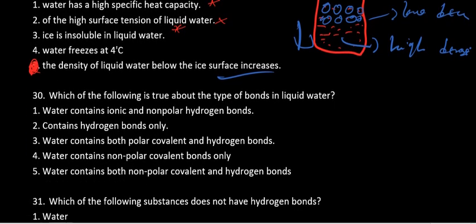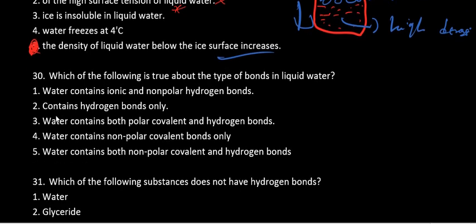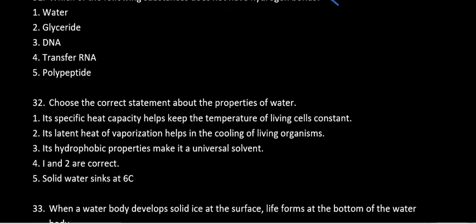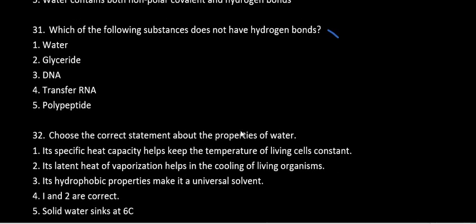Which of the following is true about the type of bond in liquid water? Water contains ionic? No. It's not hydrogen bonds only. Water contains both polar covalent bonds and hydrogen bonds, which is correct. So the unequal sharing of electrons leads to polar covalent bonds, and then the hydrogen bond is the interaction between these water molecules. Which of the following substances does not have hydrogen bonds? It's just glyceride. So glyceride is a lipid.